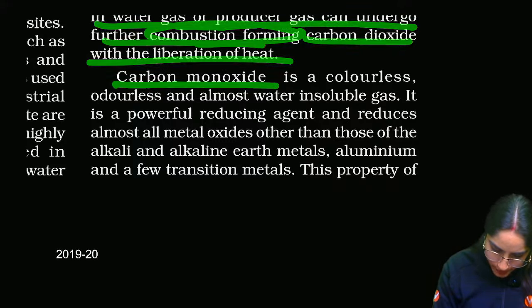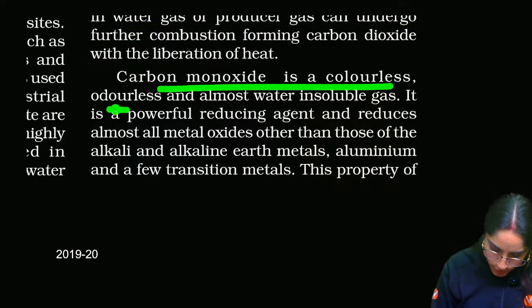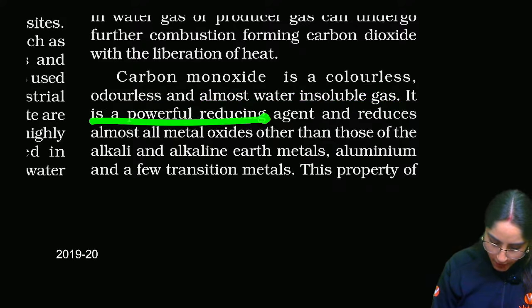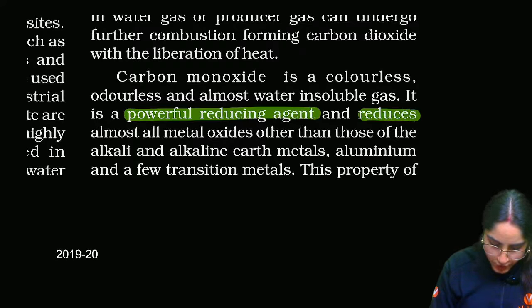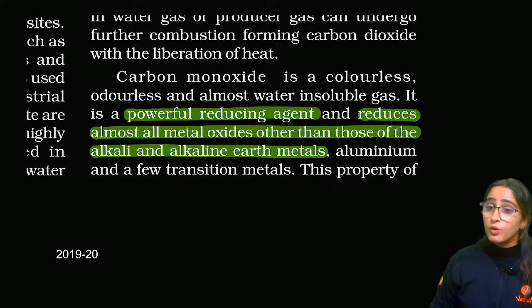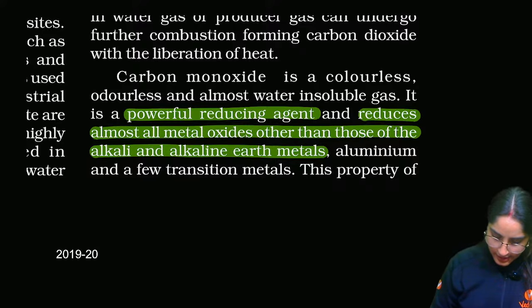What kind of gas is it? It is colorless, odorless, and almost water insoluble. It is a powerful reducing agent, that you must know. It reduces almost all metal oxides other than those of alkali and alkaline earth metals. It's a good reducing agent, right?